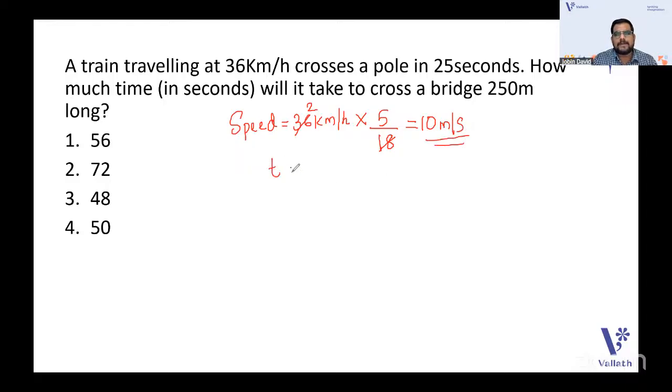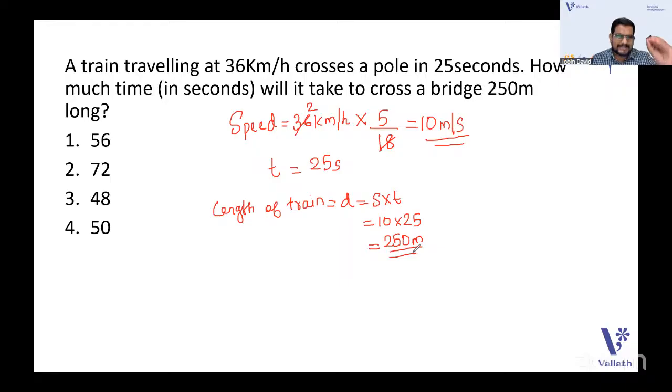The time given for crossing the pole is 25 seconds. So you can calculate the length of the train. The length of the train is equal to the distance D, which is speed into time, so 10 into 25. The length of the train, or the distance covered, is 250 meter. I told you whenever it crosses a pole or a standing man, anything with negligible length, the distance is the length of the train. So it is 250 meter.